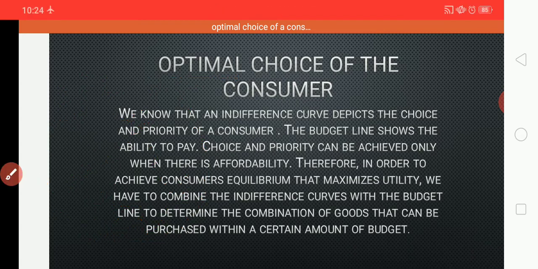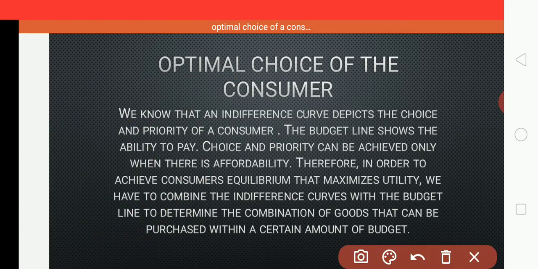Always, an indifference curve tells priority and choice. Whenever we go to the market, we don't buy whatever we see. Instead, we make a choice of the good which we like and prefer. That is the priority of a consumer. And in yesterday's video I uploaded about the budget set and the budget line. So what does the budget line say? The budget line tells the ability to pay.